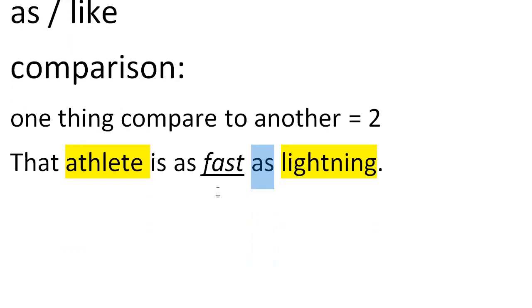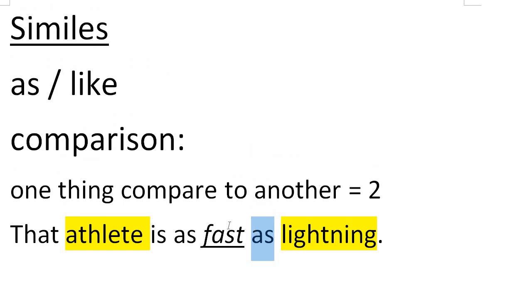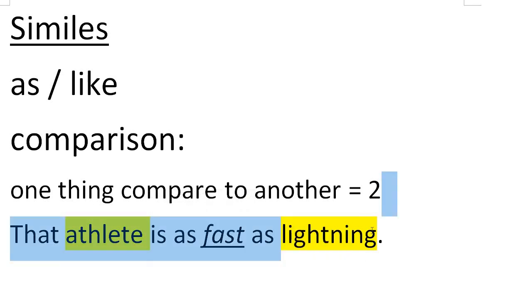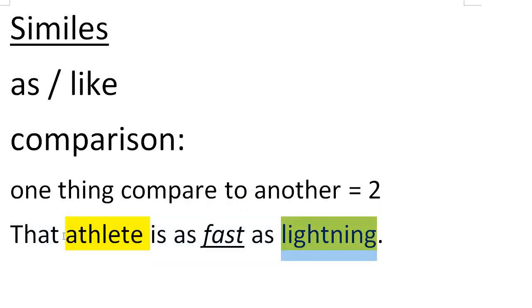Okay, right. So here you have another example where the athlete is there. The athlete is doing his thing. He's running. The lightning isn't. If there was lightning, the athlete wouldn't be running. The athletics meet would be canceled. So you're just thinking of lightning and comparing it. Now, obviously, this is an exaggeration. The athlete is not as fast as lightning.